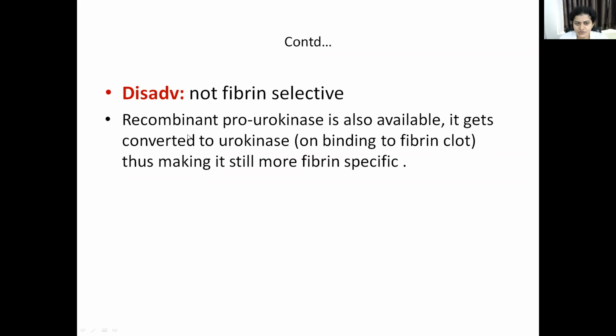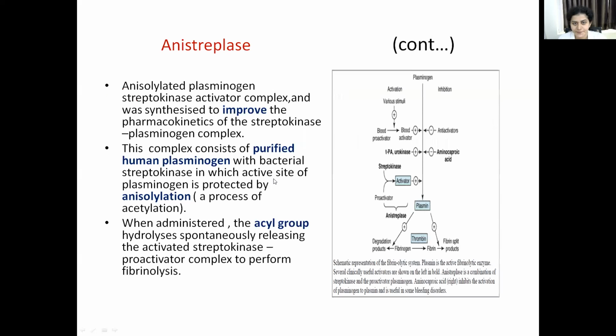The disadvantage is that it is not fibrin selective. And there is also available recombinant pro-urokinase. It gets converted to urokinase on binding to fibrin clot, thus making it more fibrin specific. So recombinant urokinase also is available. On binding to a fibrin clot, it will get converted to urokinase, and thus it makes it more fibrin specific.